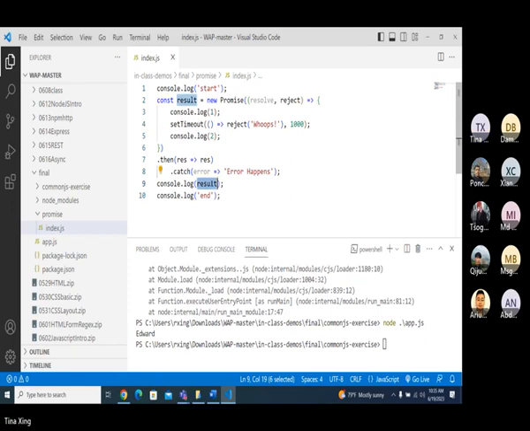You're gonna have promise, right? Because here, this one is a promise, right? This part is synchronous. You're gonna have start 1, 2, and this one is a promise, and the end, and then this one is a resolve, which is oops, right? Sorry, this one is a reject, right? Error happens. Okay, sorry, my bad.